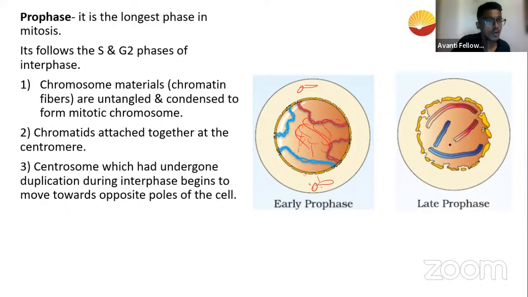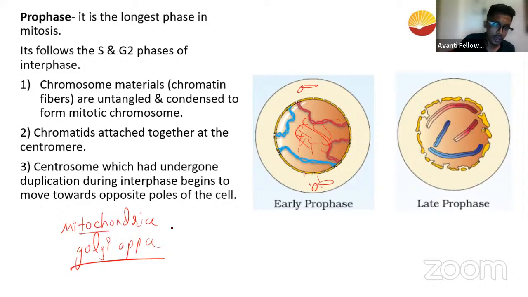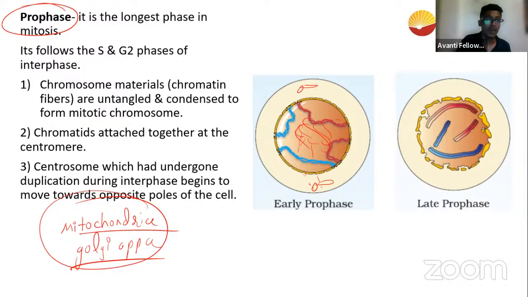And is that it? Not really. Along with that, you have some of the core organelles, mitochondria, Golgi apparatus, or Golgi body, they both disappear. During what phase? The prophase. Remember this. The Golgi apparatus and the mitochondria disappear during the beginning of the prophase. Okay? So these are the events that happen in the pre-prophase and the prophase. Guys, do you understand?